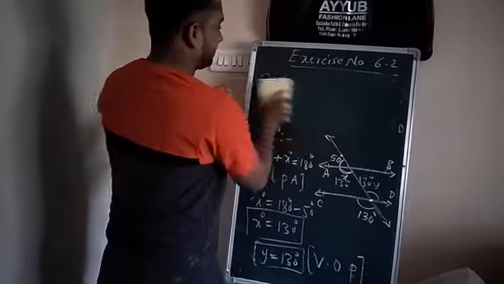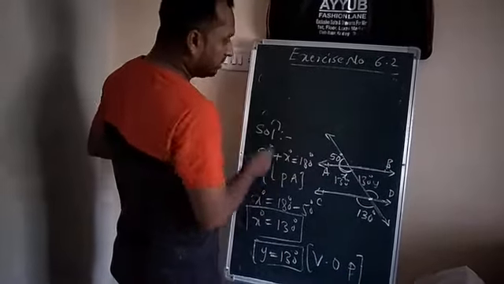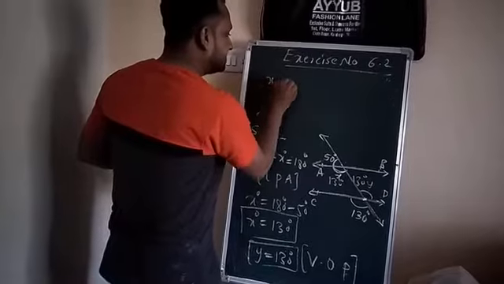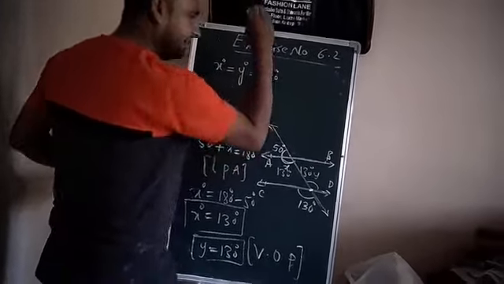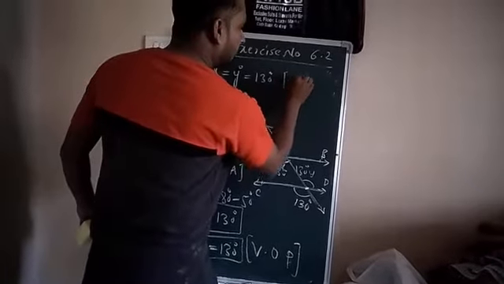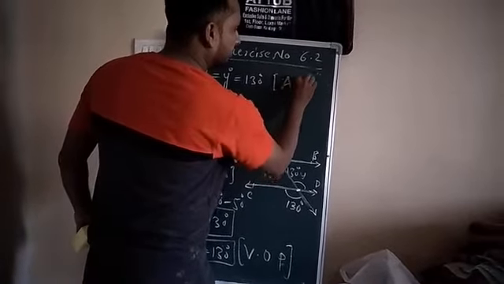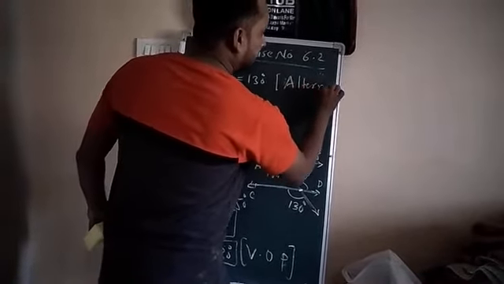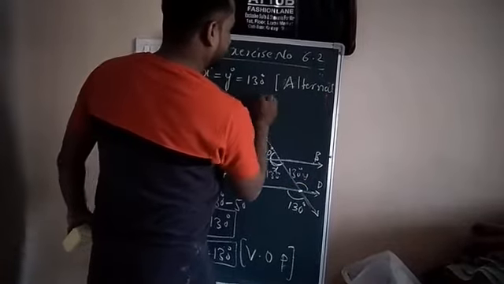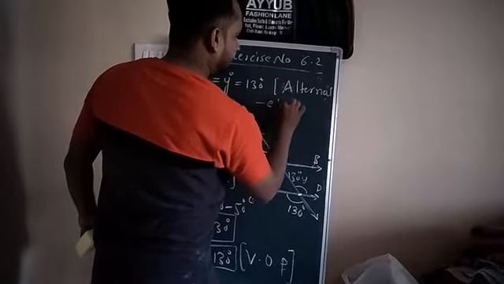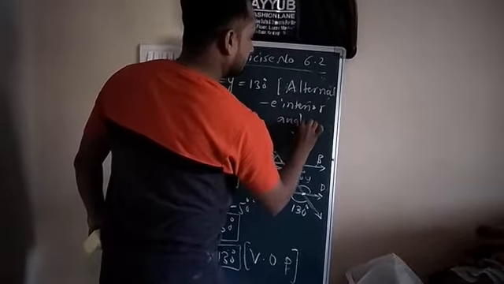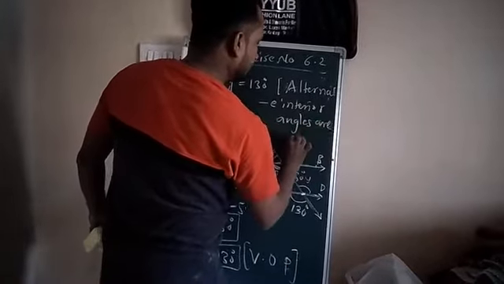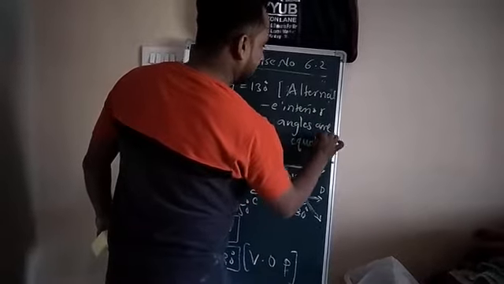You can write here: angle x is equal to angle y, equal to 130 degrees, because these alternate interior angles are equal.